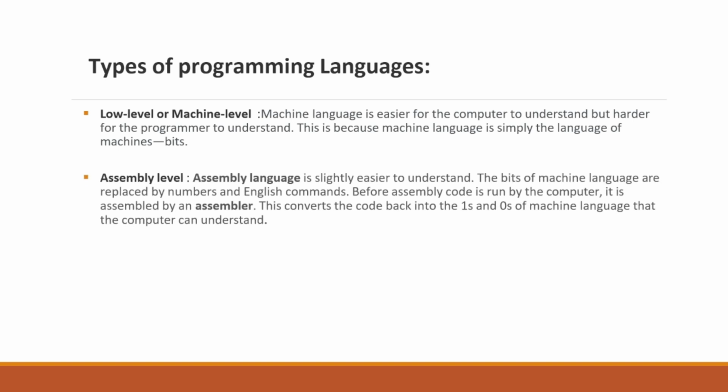Next we have assembly, that is also called as middle level language. So actually C++, which is a combination of high level plus low level language, so that is called as middle level language. Okay, so here it is slightly easier to understand. The bits of machine language are replaced by numbers and English commands. Before assembly code is run by the computer, it is assembled by an assembler.